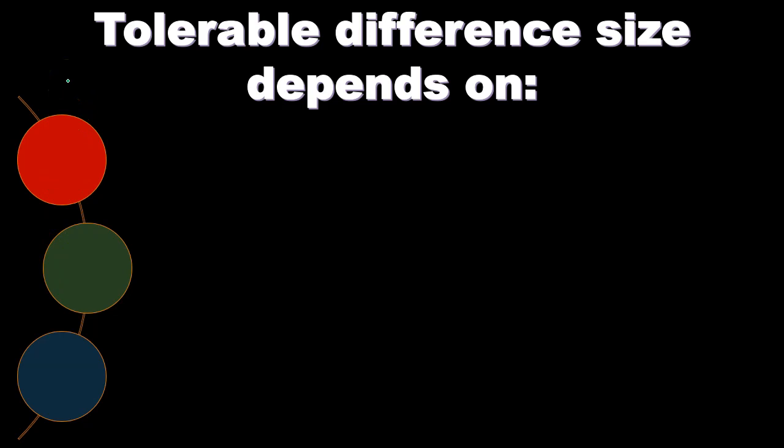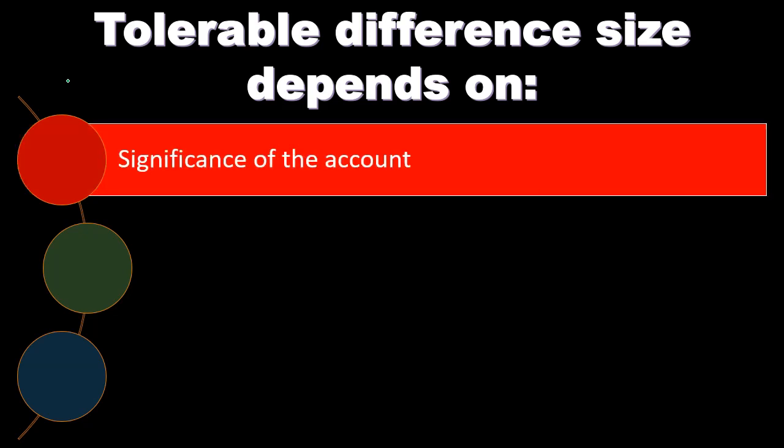You can see this procedure kind of like a scientific type method. We have what would be similar to our hypothesis. This is going to be basically our benchmark, our expectation. And then we're going to perform the procedures and see how close they are to the expectation. Then, of course, the question is, well, what's going to be the tolerable amount of difference? There's going to be a difference because it's just an estimate, which we are now reperforming. What then would be a tolerable difference size? And that will depend on the significance of the account. So what type of account are we looking at?